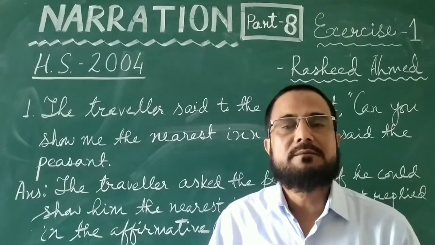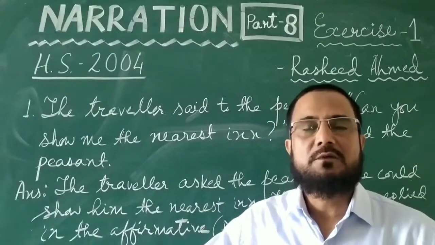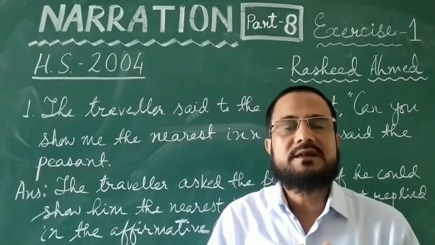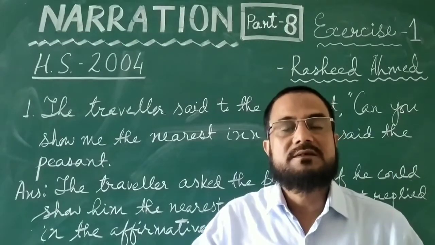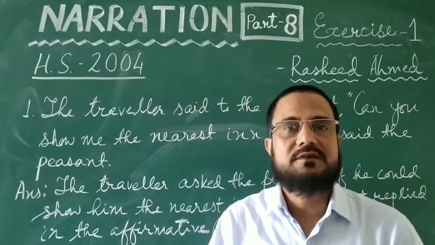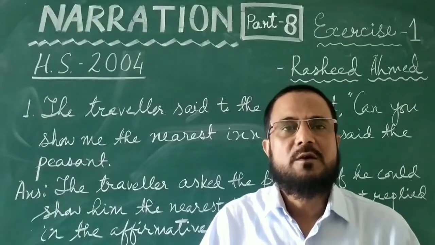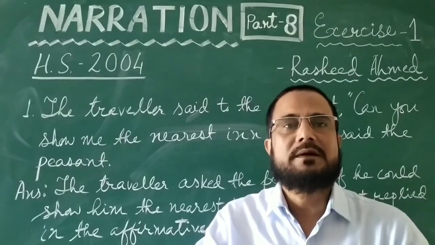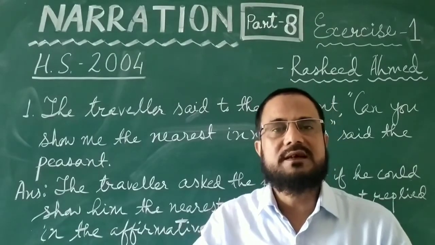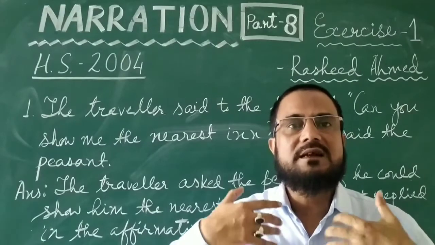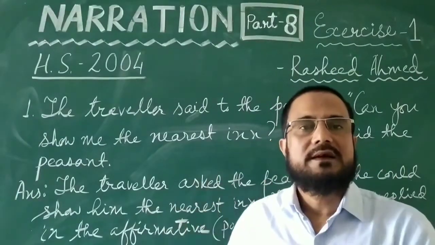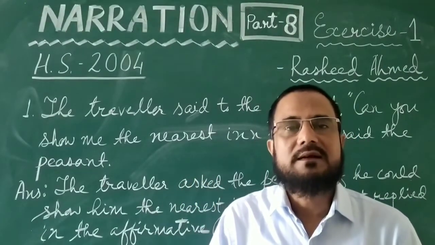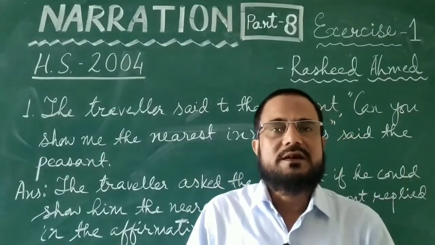But what you have to keep in mind is that the practice we did earlier was all on just a single sentence within inverted commas. But in the 12th board final examination, the reported speech is usually made up of more than one sentence. Within the same inverted commas, you will find one assertive sentence and another imperative sentence, or one interrogative sentence and another imperative sentence. Different types of sentences are there. So, whatever knowledge you gathered in earlier videos will have to be applied in solving these problems. And I am sure if you have learned those things well, then these things will not be that difficult. So, let us start then.